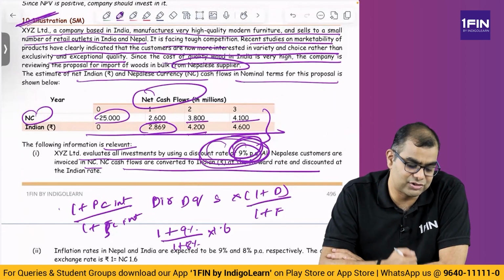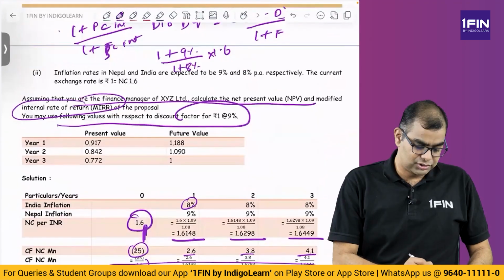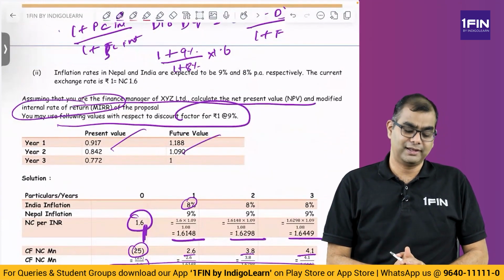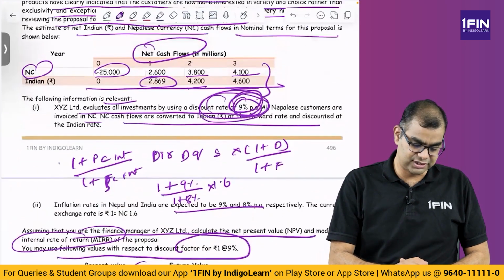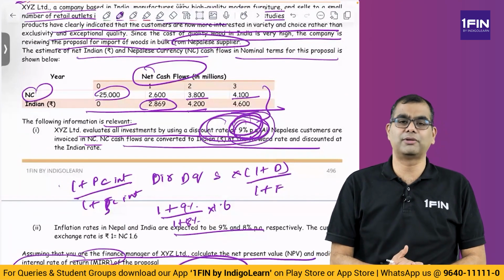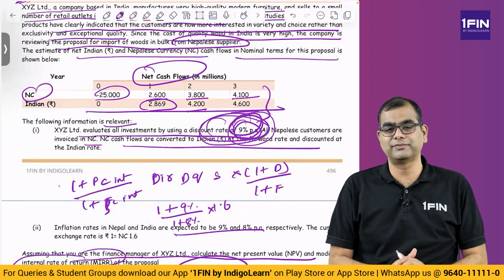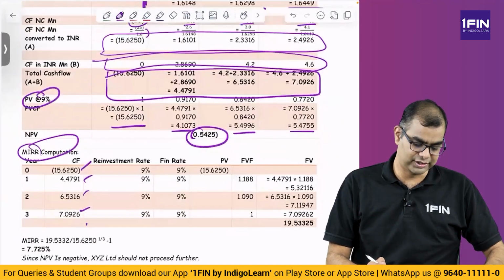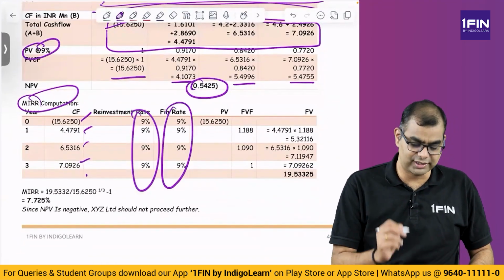But what is the reinvestment rate? How will you figure out what is the reinvestment rate? They have given present value and future value both at 9%. And they have said inflation rates, that's it. They have said discount rate is 9%. How will you now compute reinvestment rate and borrowing rate? You don't have both of them. So you will take the same 9% as reinvestment rate and borrowing rate. So you see here, reinvestment rate also 9%, financing or borrowing rate also 9%.